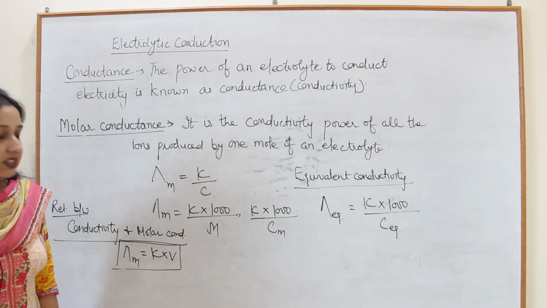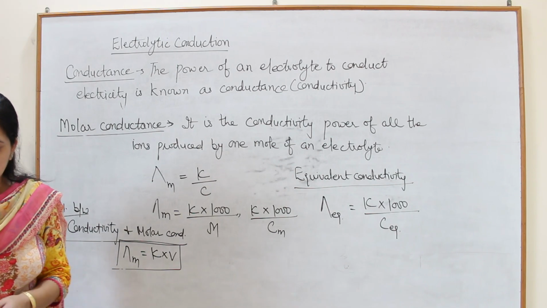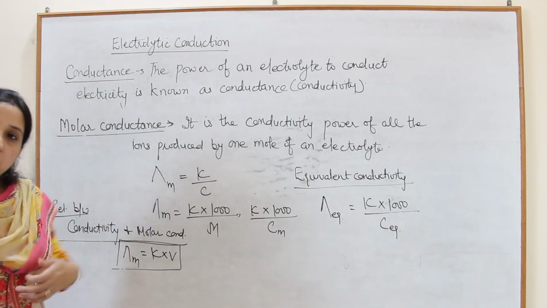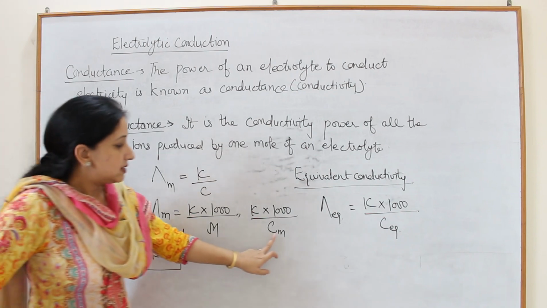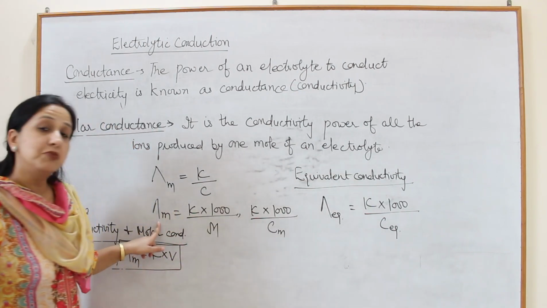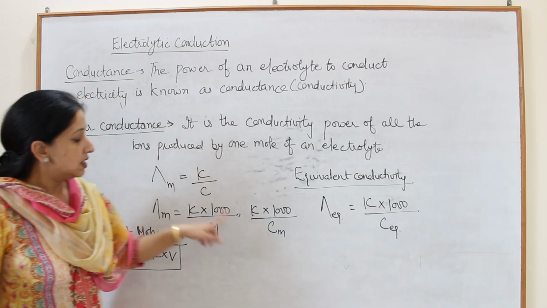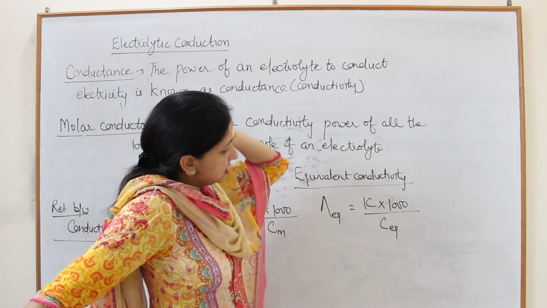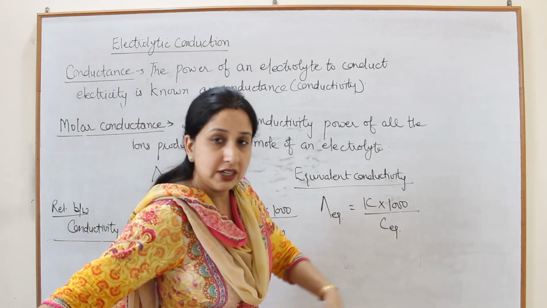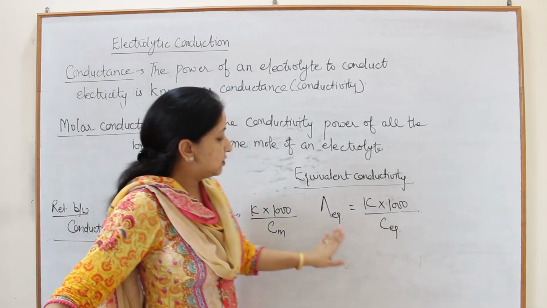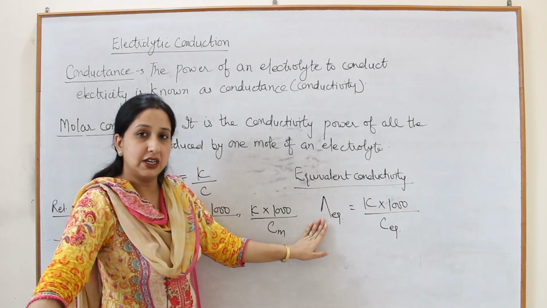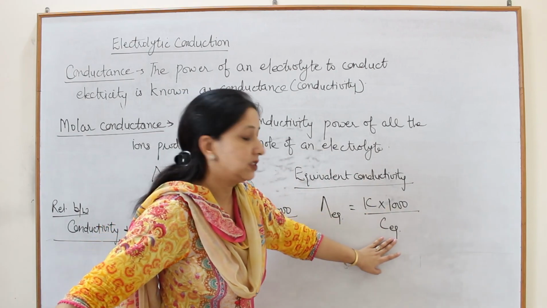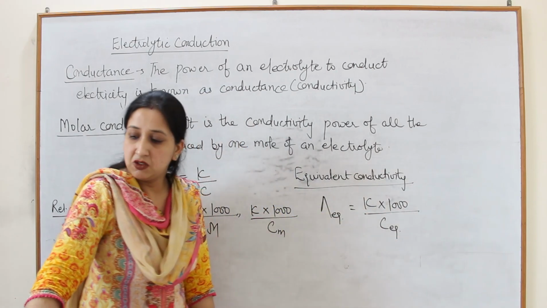Here your concentration of the solution will be in terms of gram equivalents per liter, not moles per liter. If it is Cm, then it is known as molar conductivity. Molar means concentration is in moles per liter, and if the concentration is given as equivalents per liter, then it is known as equivalent conductivity, and its relationship will be kappa into 1000 upon C equivalent.